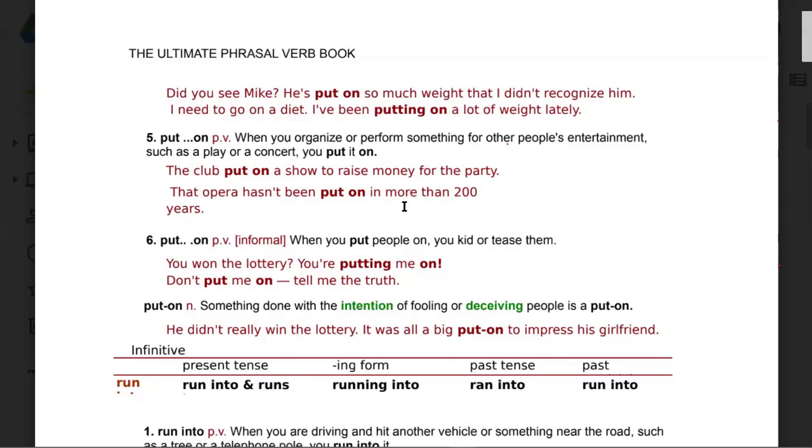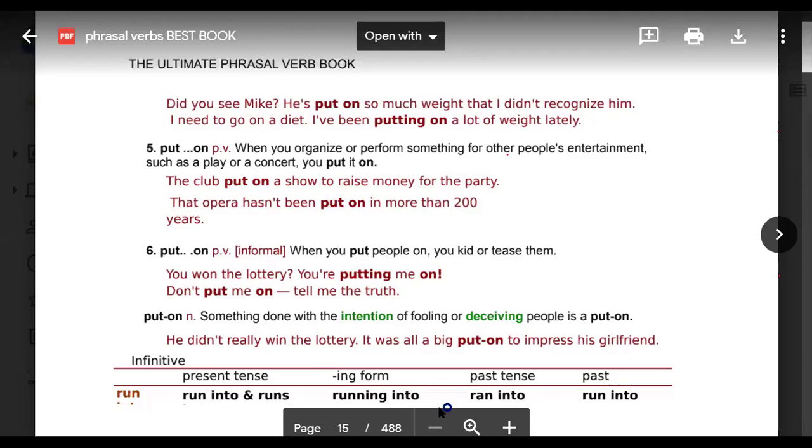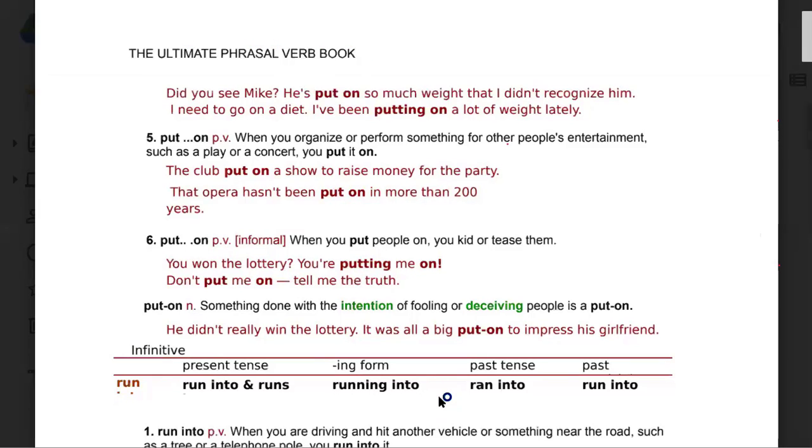Put on, phrasal verb. When you organize or perform something for other people's entertainment, such as a play or a concert, you put it on. The club put on a show to raise money for the party. The opera hasn't been put on in more than 200 years.